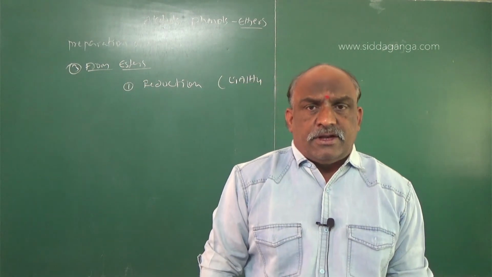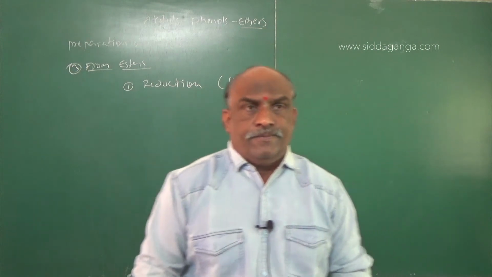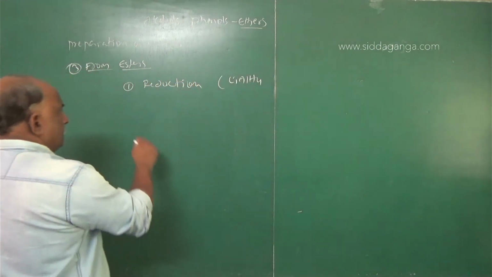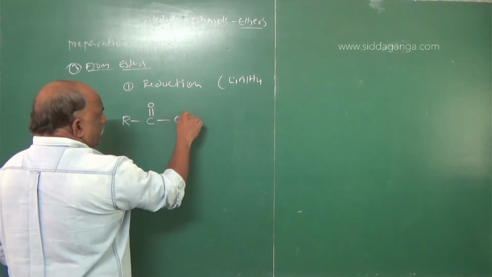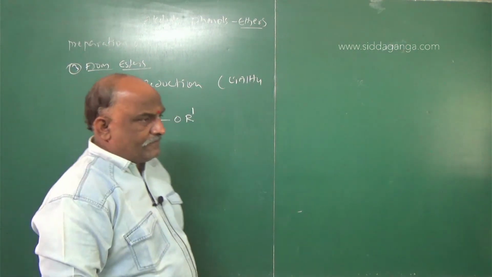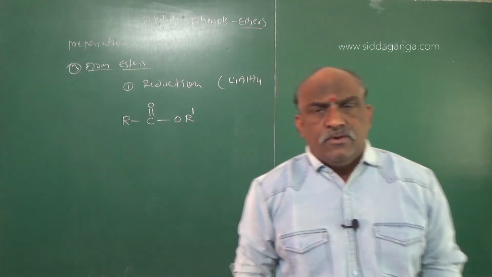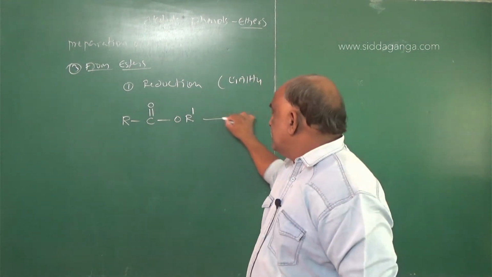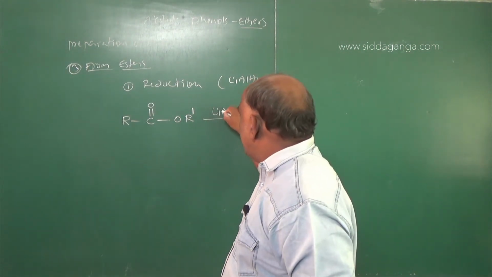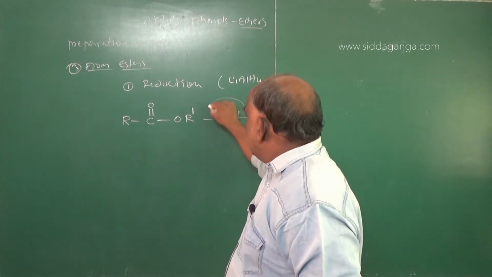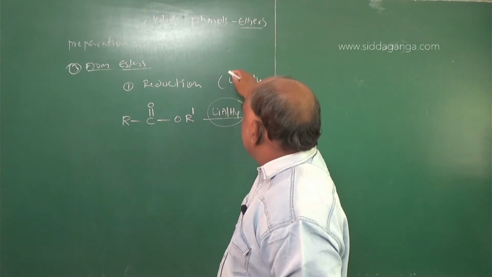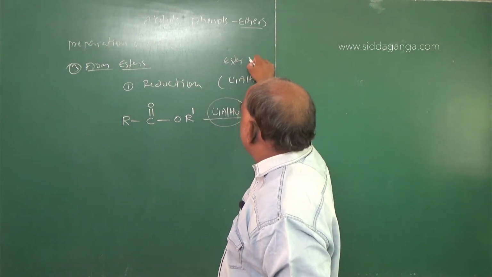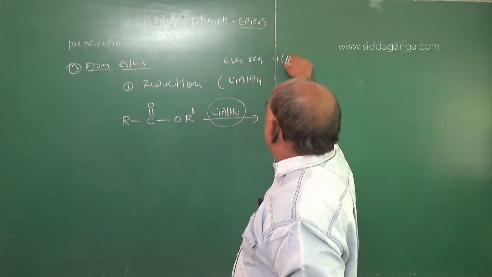The ester formula we know is RCOOR'. So here, my dear students, RCOOR', you will go like this. From the examination point of view, they should give LiAlH4. LiAlH4 for esters. This is an example for ester. Ester requires 4 H atoms.